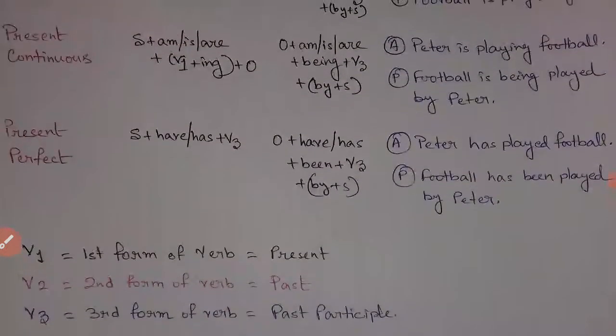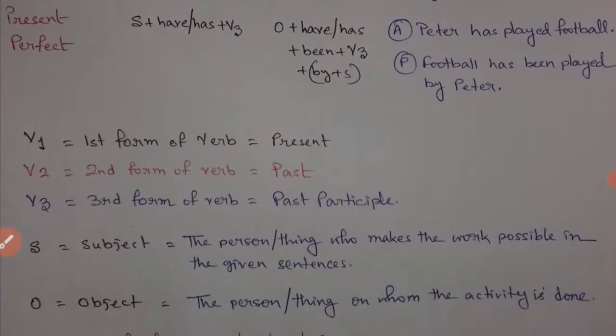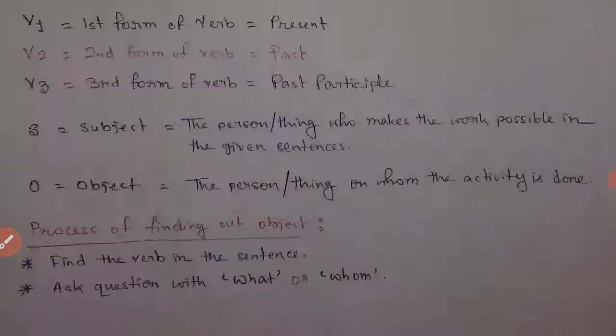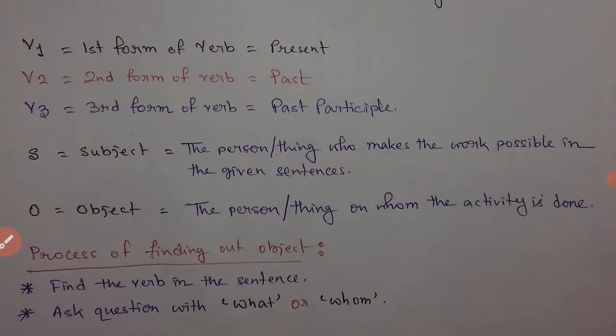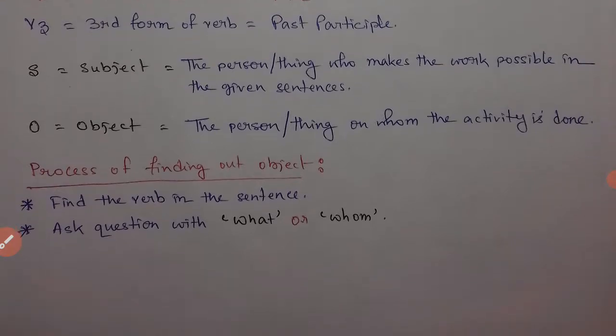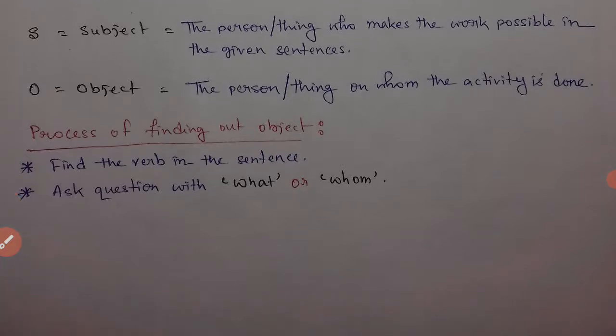Now before we move on to the rules, before we move on to the explanation of how to apply those rules that you can see on my screen, we need to first understand what is V1, V2, V3 and what is subject and object, and especially how to find out an object in a sentence, because without understanding the format of the verb and without understanding how to identify the subject and the object, it's not possible to change the voice. So let's start with how to find out the object.